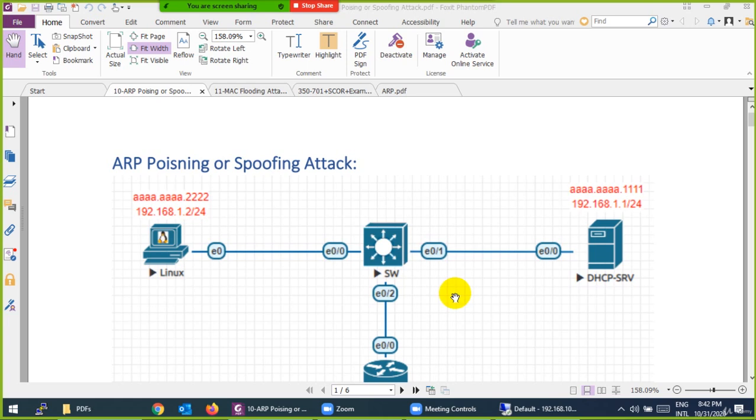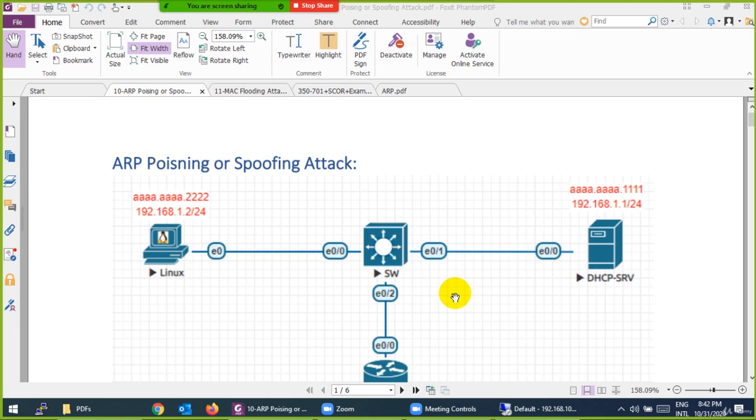Another layer 2 attack is the ARP poisoning or ARP spoofing attack. You spoof or modify your MAC address to deceive the switch, so that you are showing that you are the person you are not. This is called ARP poisoning: to poison the ARP entry, to deceive the switch that this is my MAC address. And we can do this one.